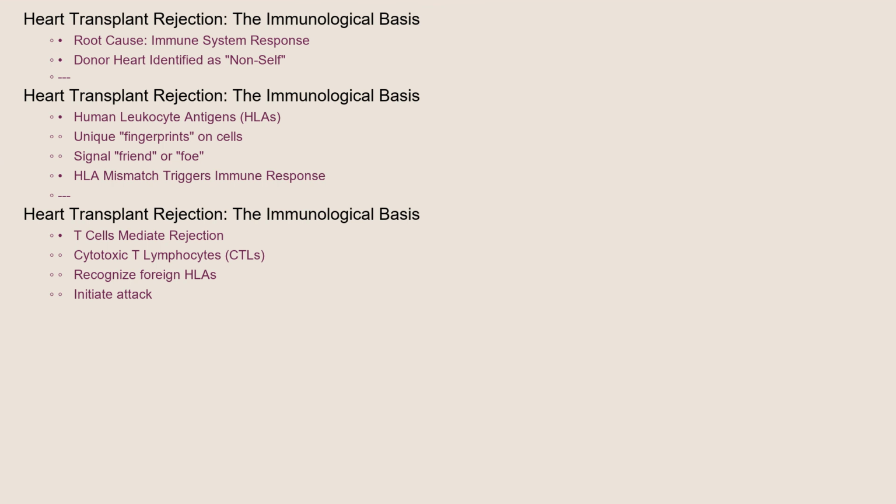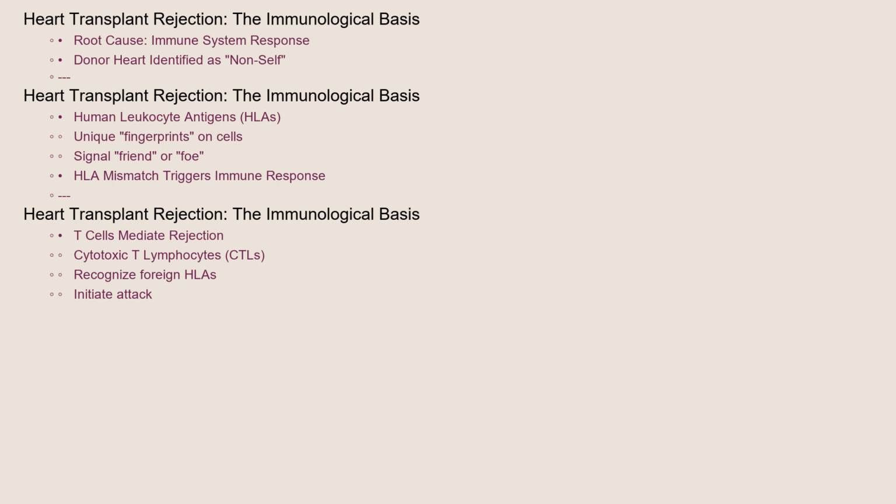The root cause of heart transplant rejection lies in the fundamental principles of immunology. When a donor heart is implanted, the recipient's immune system identifies it as non-self. This is because the human leukocyte antigens, or HLAs, present on the donor heart cells differ from the recipient's HLAs. These HLAs are like unique fingerprints that signal friend or foe to the immune system. Even with HLA matching, differences can still trigger an immune response. The recipient's T cells, specifically cytotoxic T lymphocytes, recognize these foreign antigens and initiate an attack to eliminate the perceived threat.